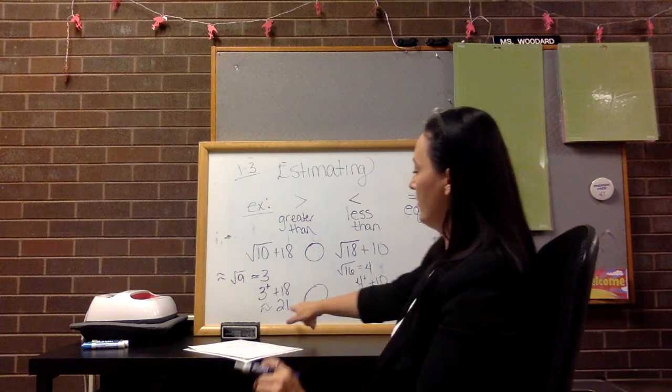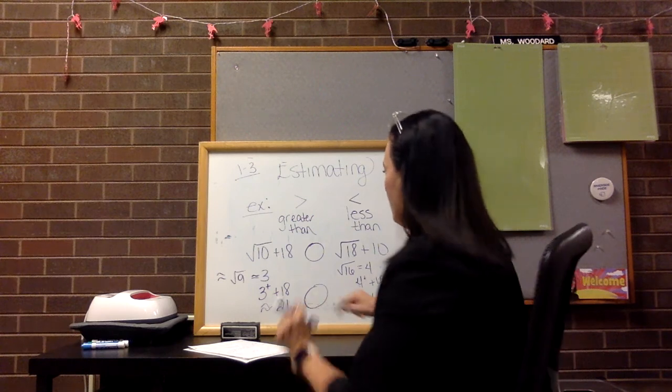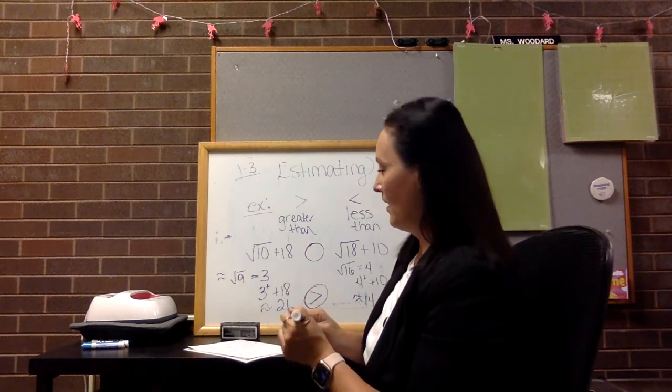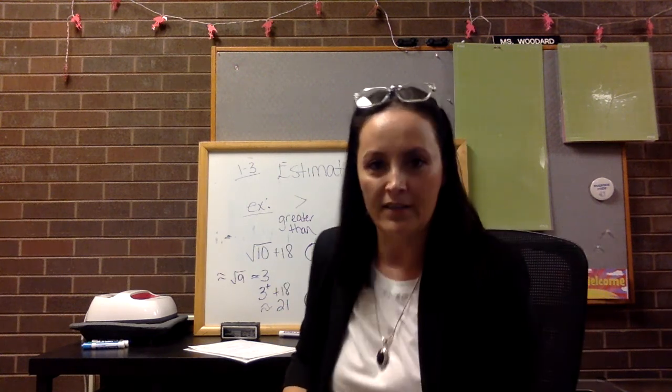So now I can see a clear difference. This one's close to 21. This is close to 14. Clearly, 21 is greater than 14. So that's how I'm going to come up with those symbols, greater than, less than, or equal to, when you're going through and comparing these values within the real number system.